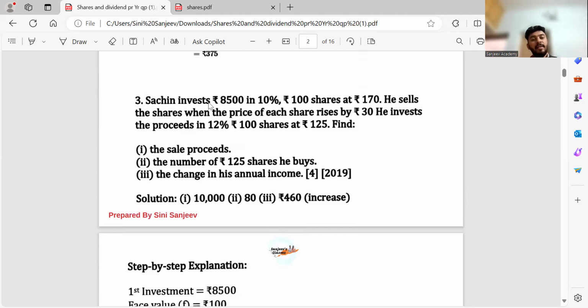So he invests 8,500 rupees in 10%, rupees 100 shares at 170. He sells the shares when it is increased by 30 rupees. Then he invests the proceeds in 12%, rupees 100 shares at 125. So we have to find the sales proceeds, the number of 125 shares he buys, and the change in his annual income.